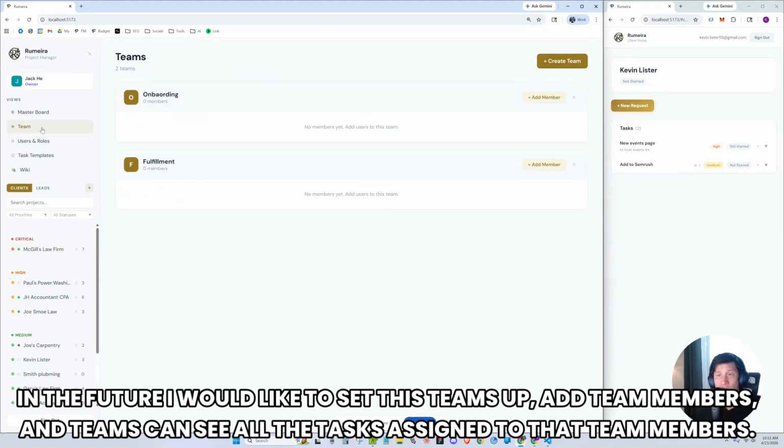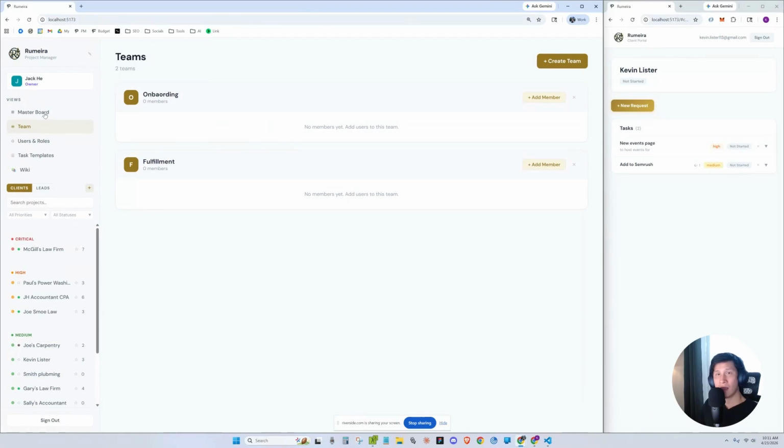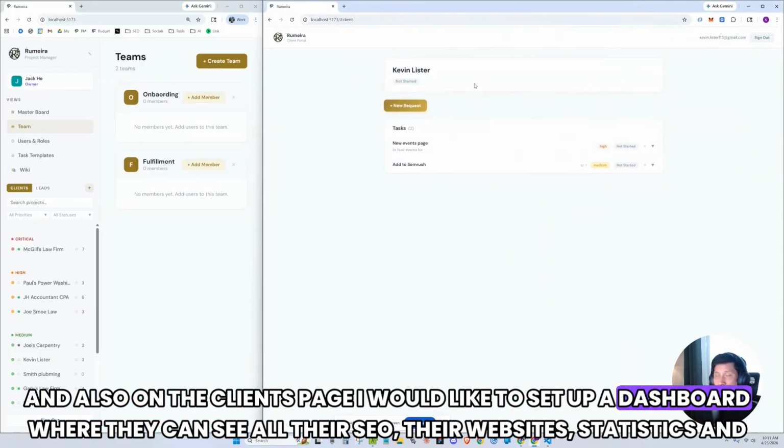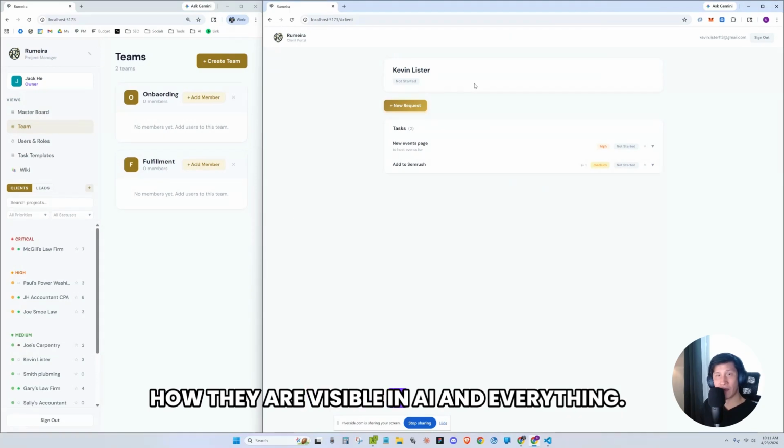That is it. In the future, I would like to set up teams, add team members, and teams can see all the tasks assigned to those team members. And also on the clients page, I would like to set up a dashboard where they can see all their SEO, their websites, statistics, and how they are visible in AI and everything.